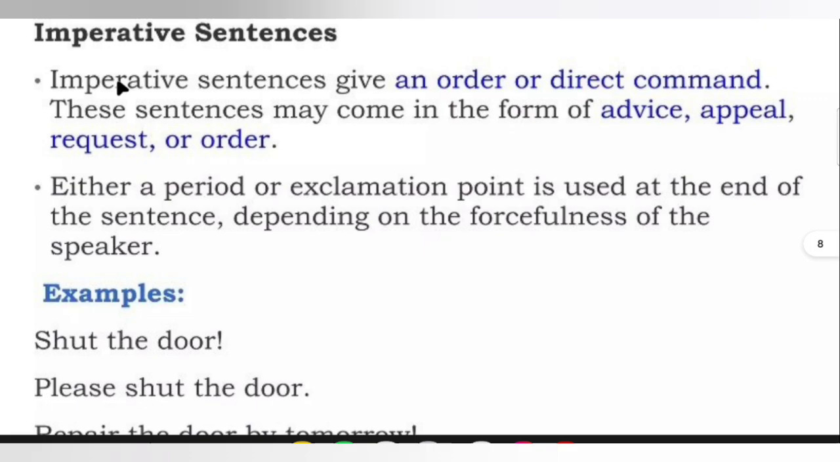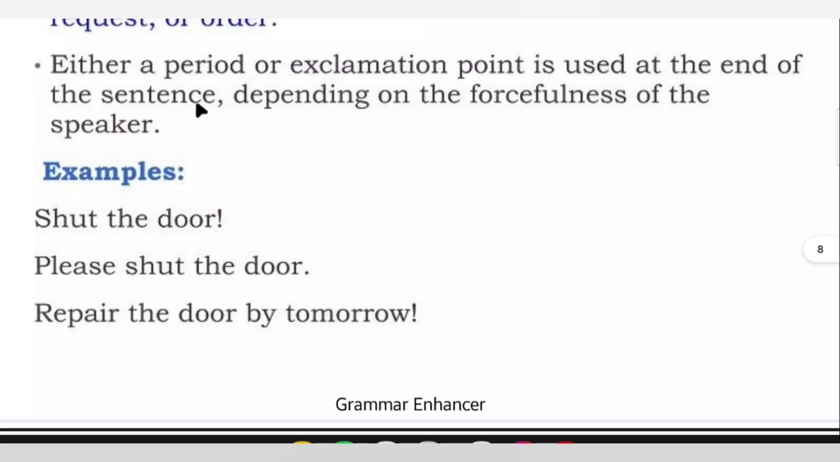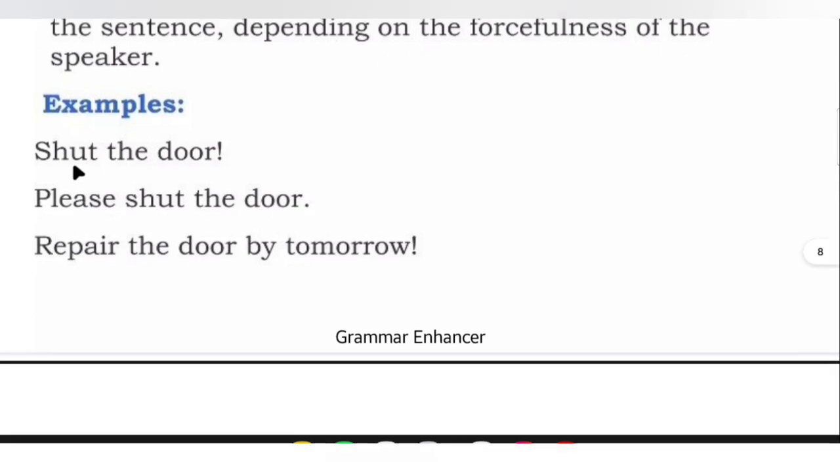Let's look at the imperative sentences. Imperative sentences give an order or direct command. These sentences may come in the form of advice, appeal, request, or order. Either a period or exclamation point is used at the end of the sentence depending on the forcefulness of the speaker. Examples: Shut the door. Please shut the door. Repair the door by tomorrow.